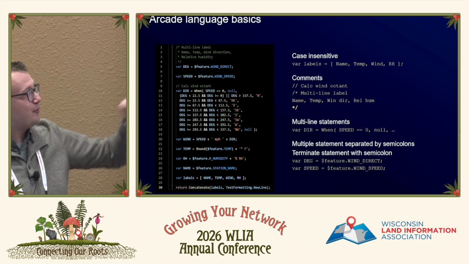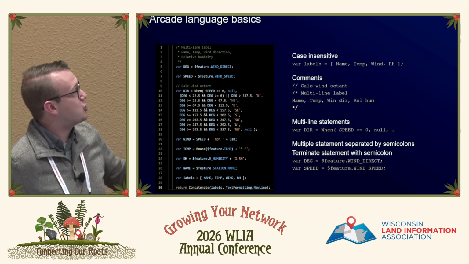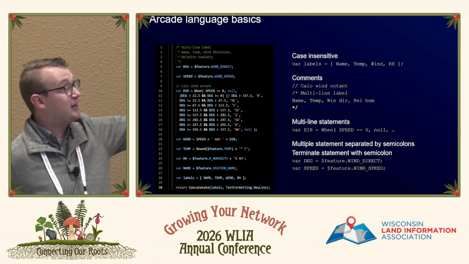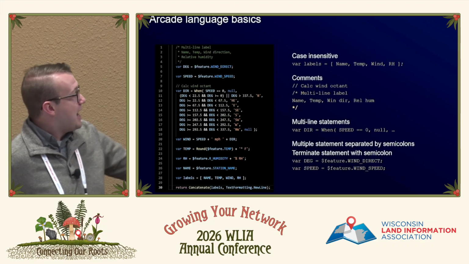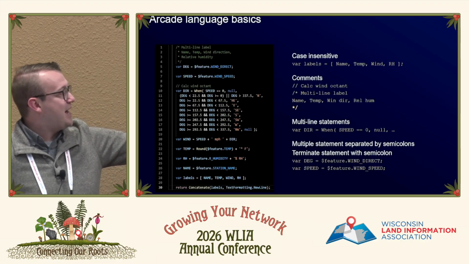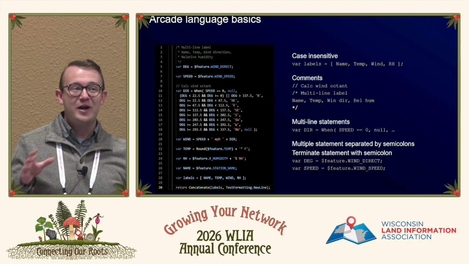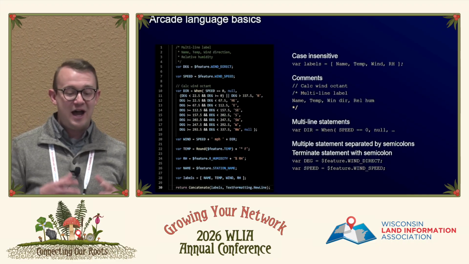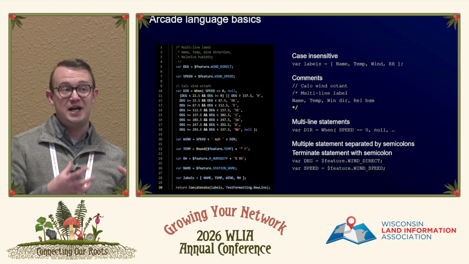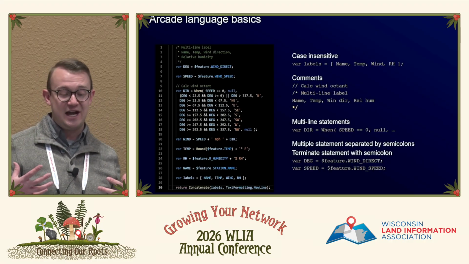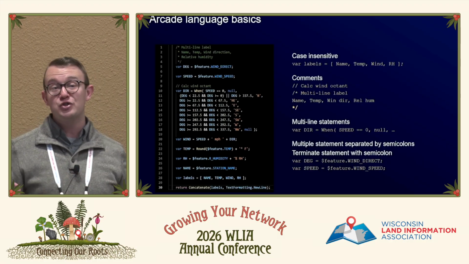I'm adding a literal for miles per hour, and then I'm adding that directional variable, which I've just calculated off of this field here. And then what I'm going to return is a concatenated label and a formatted piece of text. There's a lot going on here, but what that means is now I've taken multiple pieces of disparate data, brought them together, assigned a category, and turned it into something useful.